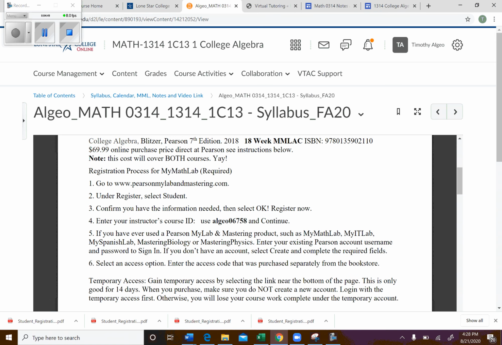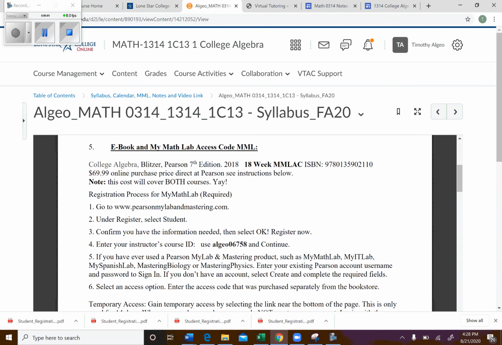And so I'm going to walk you through how to register for this in a moment. And there's a 2-week trial period you can use in case you're waiting on financial aid. Now, if you are using financial aid, you want to get on the ball on that. You need to call the bookstore and make sure you have the right book ordered or the access code ordered. They might be emailing you the access code to make life easier, but you'll want to check on that.